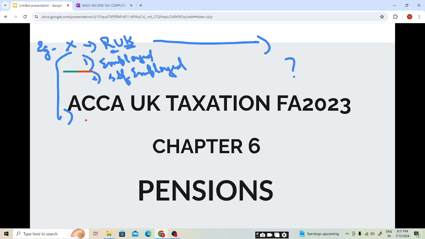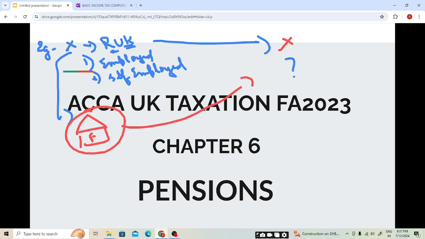He will invest the money which he earns during his life in some pension funds, so that this fund will invest this money in other companies, capital markets or real estate, and generate a return. When individual X reaches a certain age, the amount he has invested, the initial amount plus the return, will provide him with a regular income each month, each quarter or yearly.